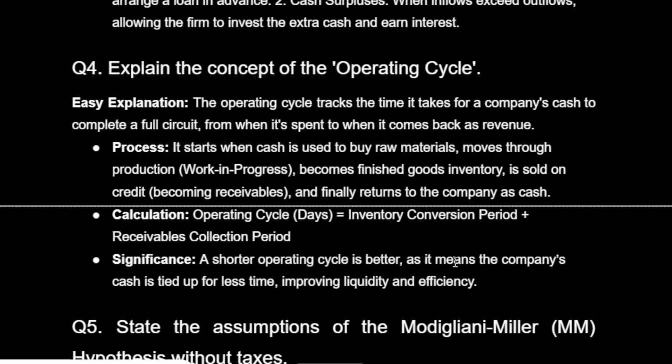Q4. Explain the concept of the operating cycle. Easy explanation. The operating cycle tracks the time it takes for a company's cash to complete a full circuit, from when it's spent to when it comes back as revenue. Process: it starts when cash is used to buy raw materials, moves through production, work in progress, becomes finished goods inventory, is sold on credit, becoming receivables, and finally returns to the company as cash.